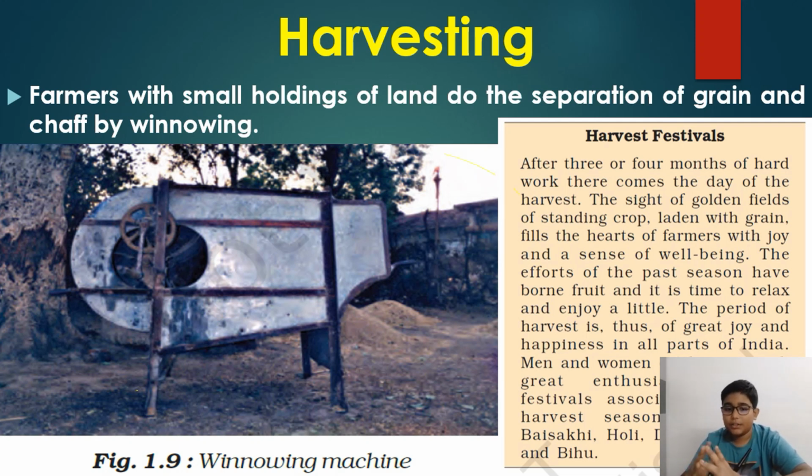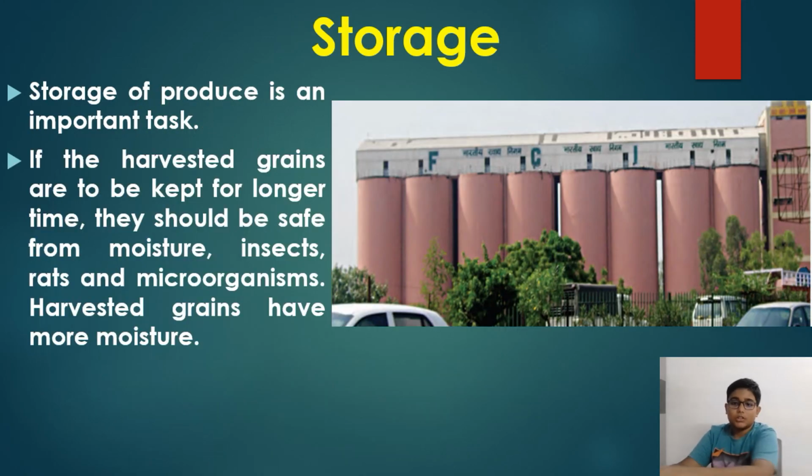So this is the last process of all crop production in agriculture. Let me write the first process once, you just see it. Plowing, not preparation of soil.